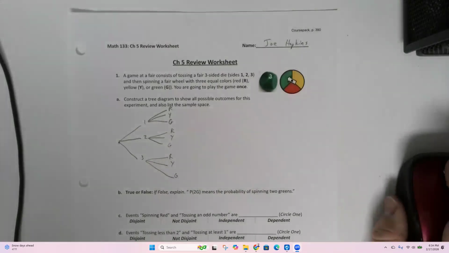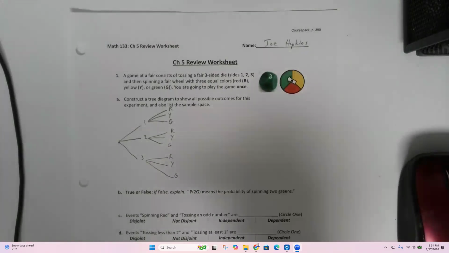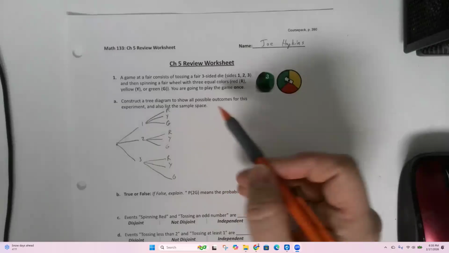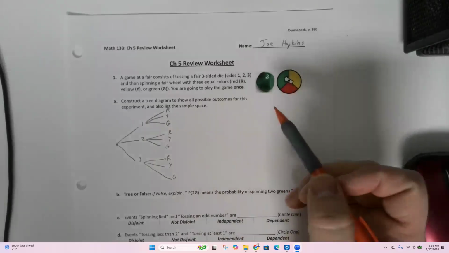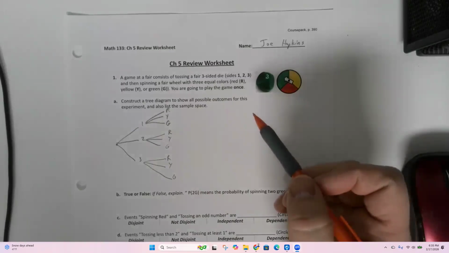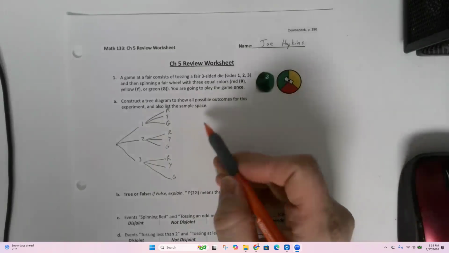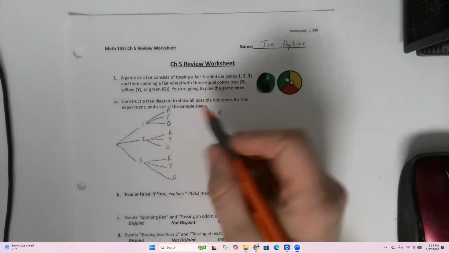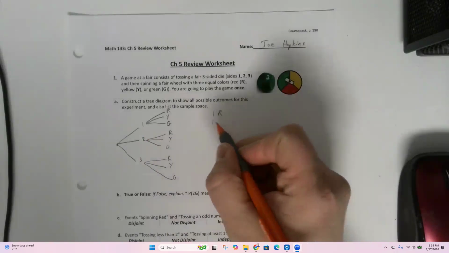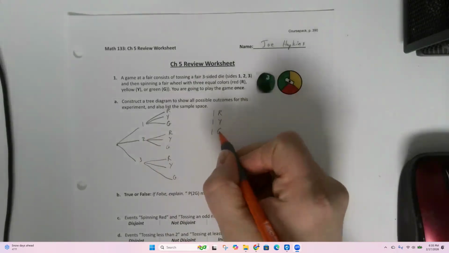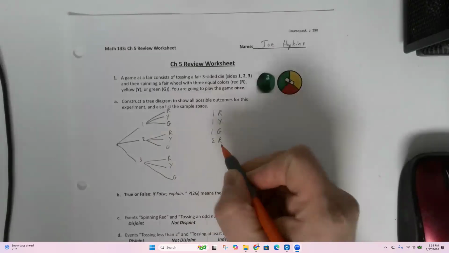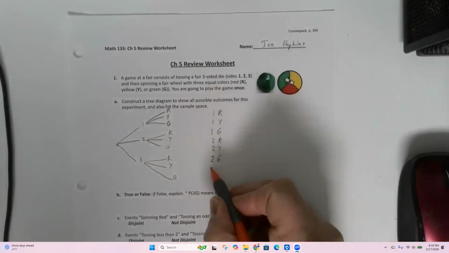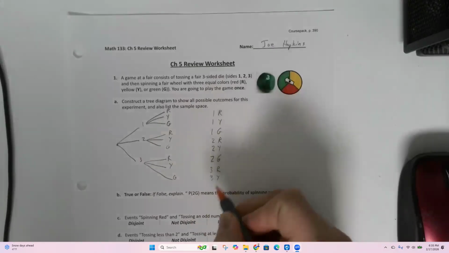So the sample space is all possible outcomes. If we roll a one and spin a red, we would mark it as one red. That's what this tree diagram does: it makes it easy for you to write out all the possibilities without missing anything, without repeating anything. Two red, two green, three red, three yellow, and three green.